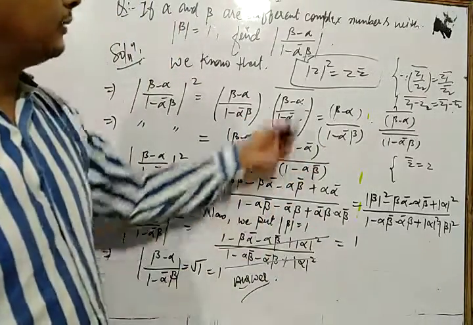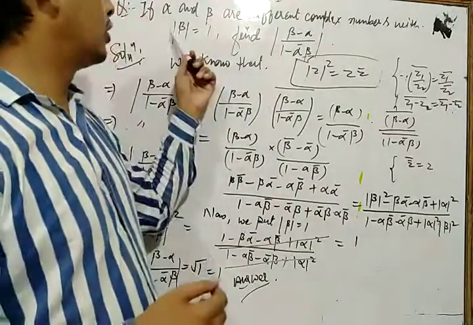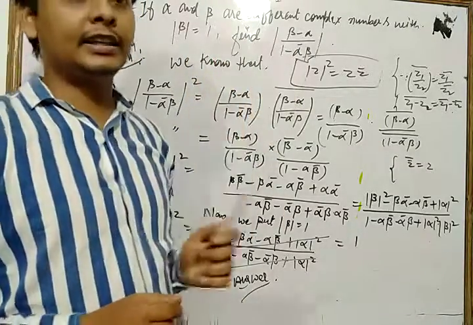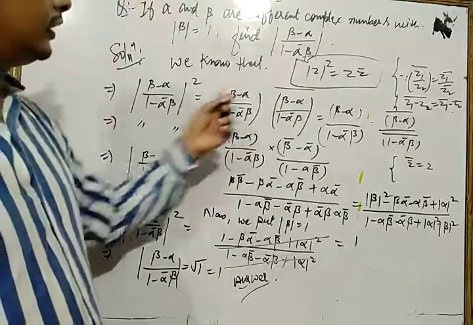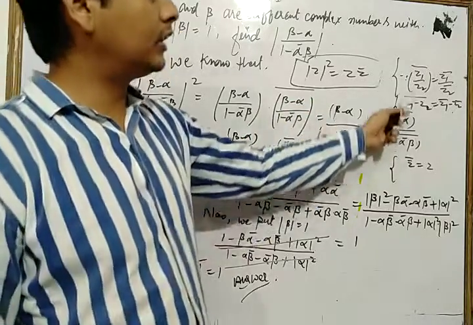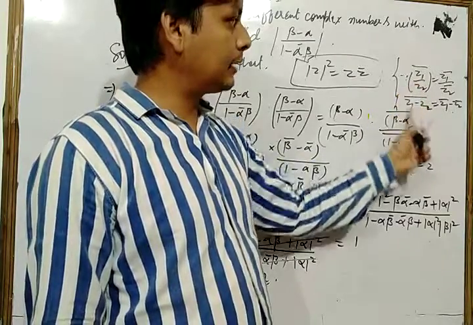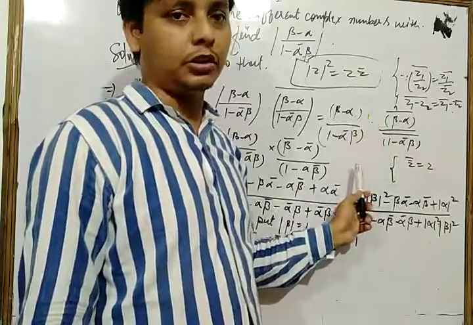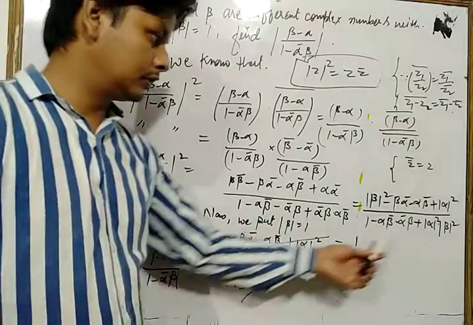Okay dear student, this is one of the most important questions of your exercise. So let's see once more. Here alpha and beta are two different complex numbers and the mod of beta is equal to 1, we find the value of that. Now first of all we take the square of that expression, using the property here, so we write in this way. Now again we use the property of conjugate complex numbers. So after solving it, we have this value.